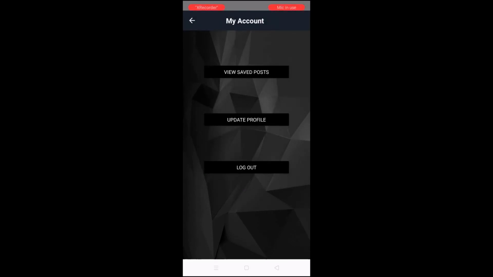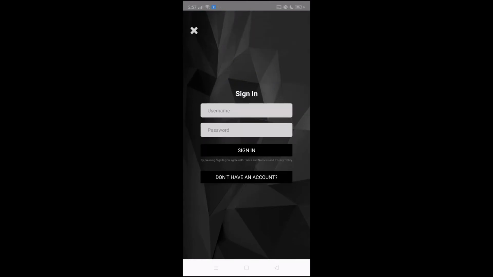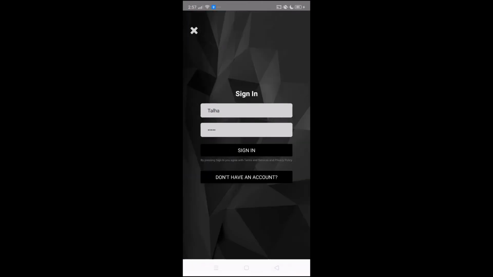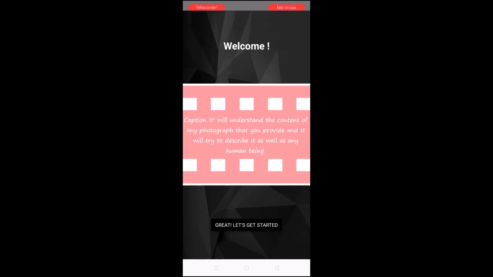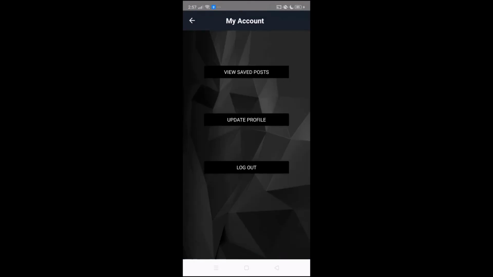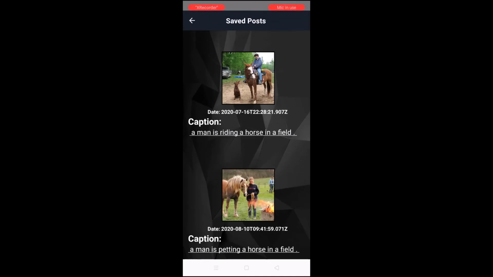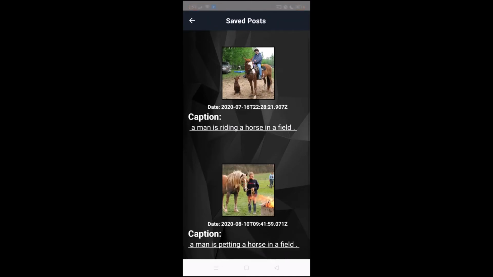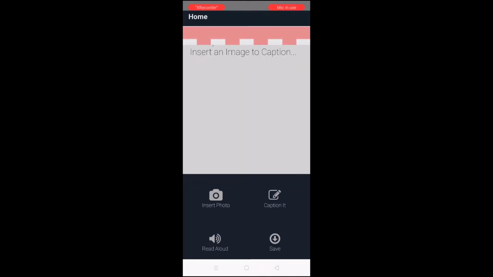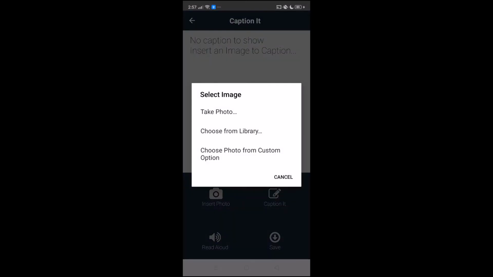Now let's log out and sign in with a different user and see his saved post. Signing in with Talha now. Let's get started. Also, before captioning an image, let's first see the saved post for this user. We see this user has 2 different and only 2 posts saved. Let's now caption a photo with this user, inserting a photo.